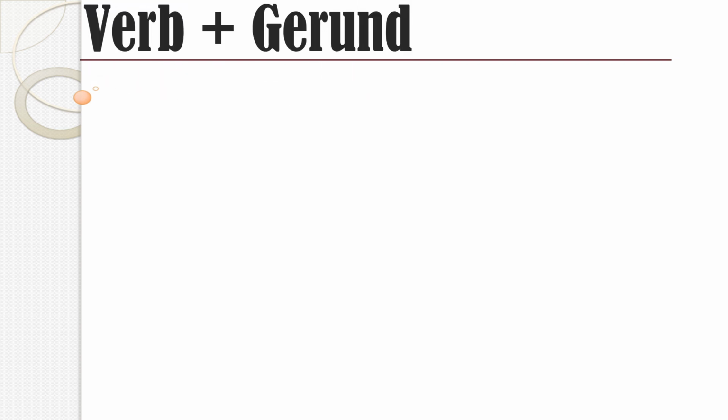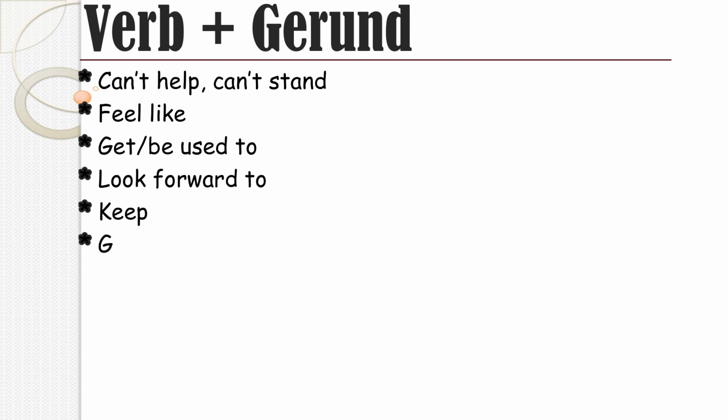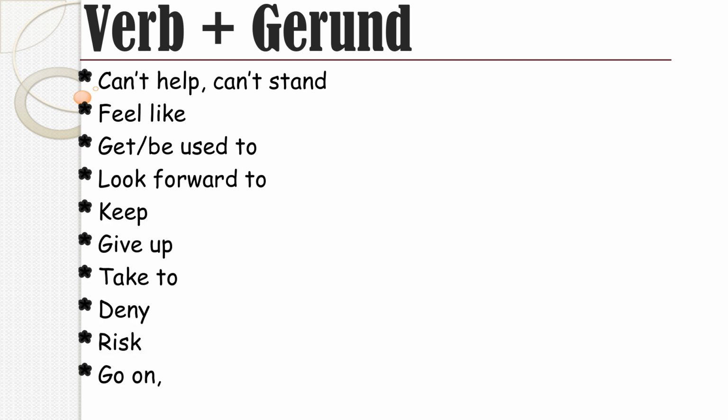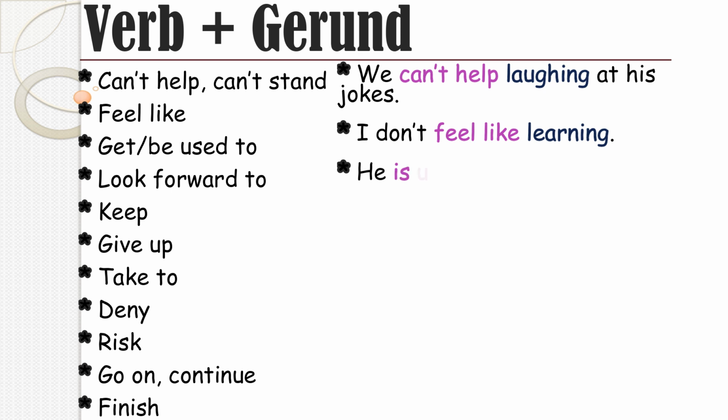8. Some verbs and expressions are followed by a gerund form. Let's call them fixed, like in the expressions below. Can't help, can't stand, feel like, get or be used to, look forward to, etc. Look at the examples. We can't help laughing at his jokes. I don't feel like learning. He is used to getting up early.